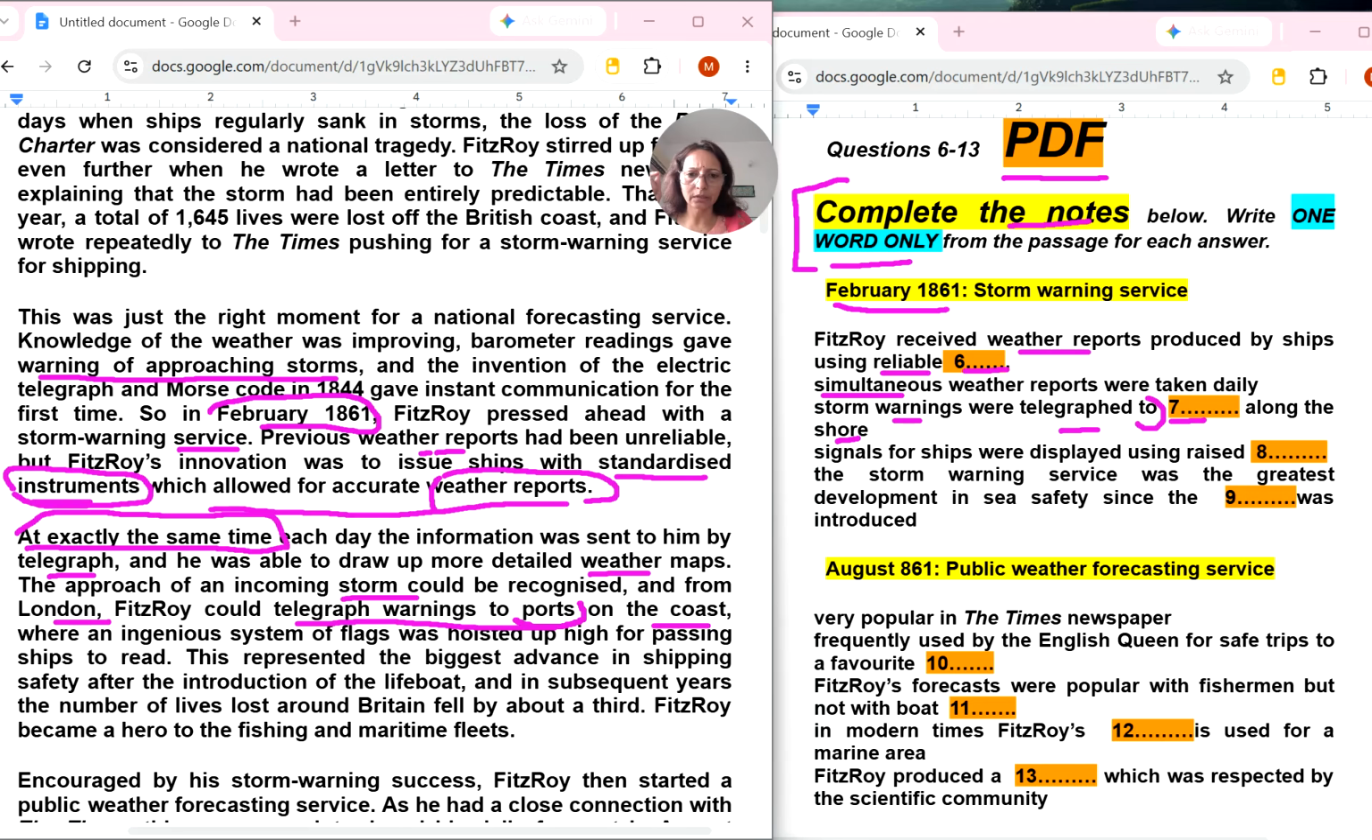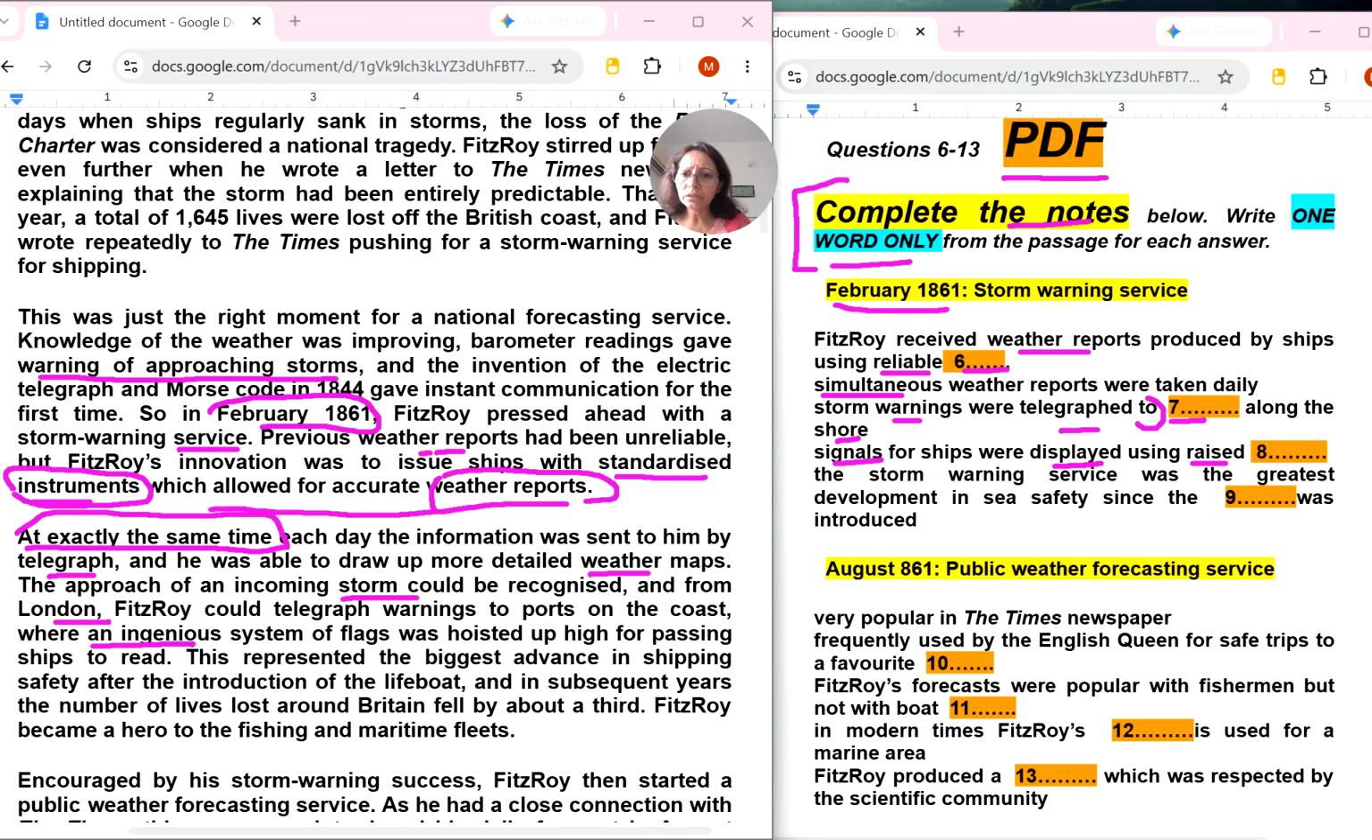I have got this answer, ports. So here 7th is ports. 8th, signals. Signals for ships were displayed using raised. Signals were displayed. Okay, let me erase this, then we can read it thoroughly. Signals for ships were displayed using raised. Something is raised.